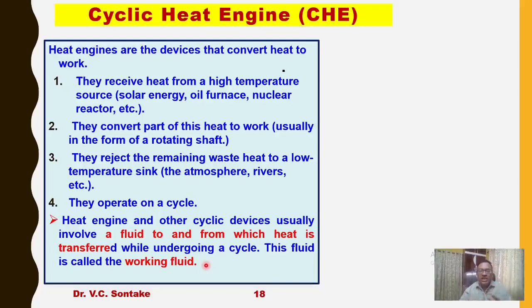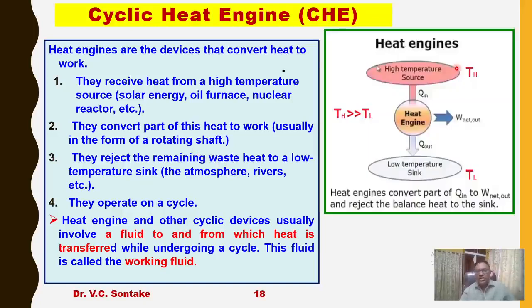And all these cyclic heat engines are operated on a cycle. That is, they start from an initial point and, after undergoing different processes, the last process will be such that the last state is identical with the initial state. Okay, so that is the cyclic heat engine. Now one such heat engine is shown in the figure.